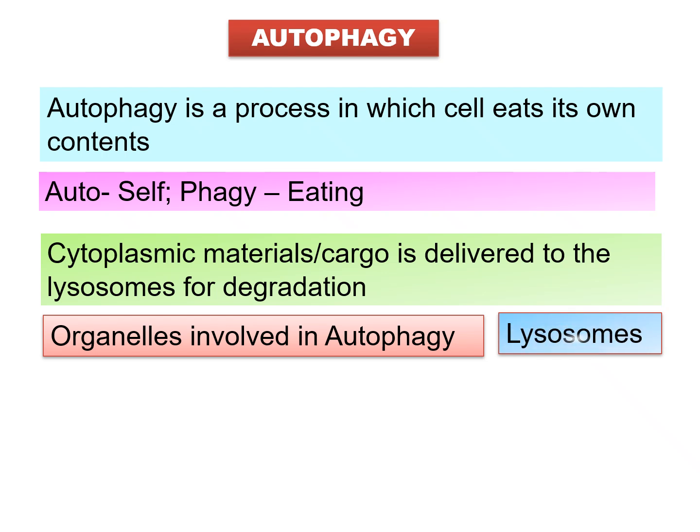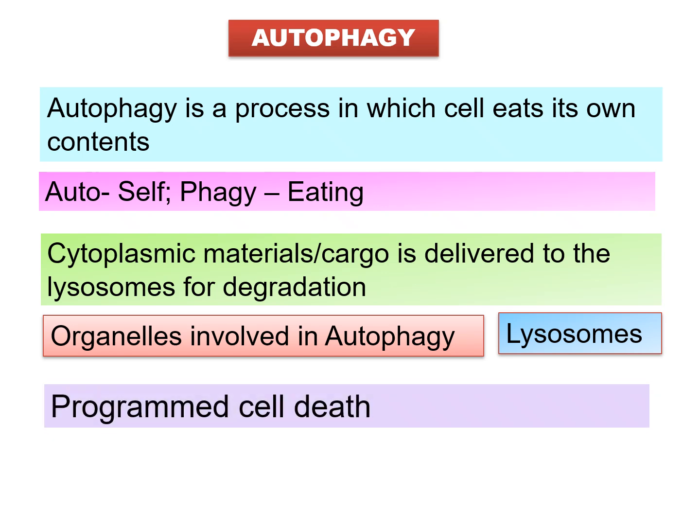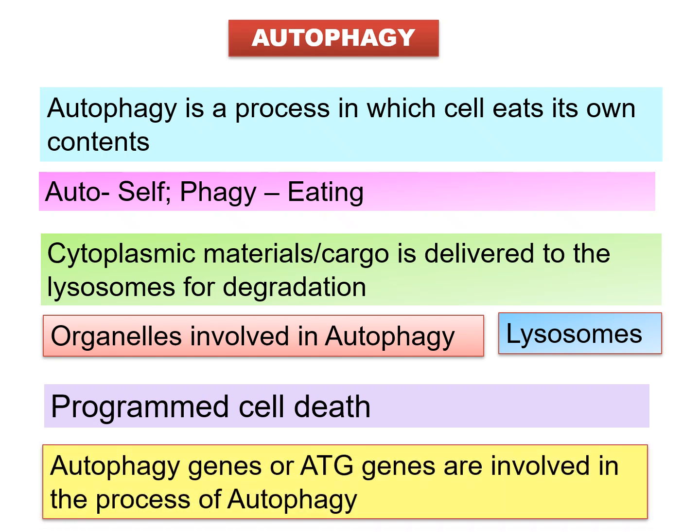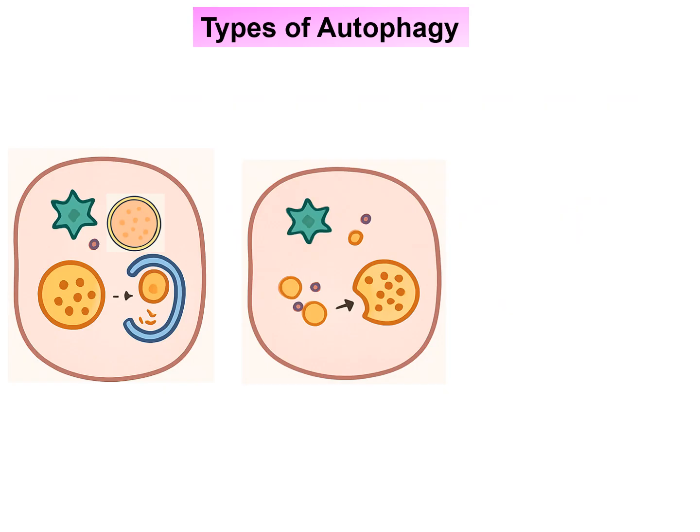What is the most important organelle involved in autophagy? It is the lysosome. And autophagy is also a type of programmed cell death. Do you remember the other programmed cell death? It is apoptosis, and various new forms of cell death like necroptosis and ferroptosis. What are the genes involved in autophagy? These are known as autophagy genes or ATG genes.